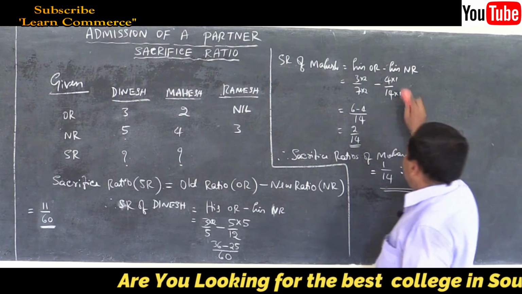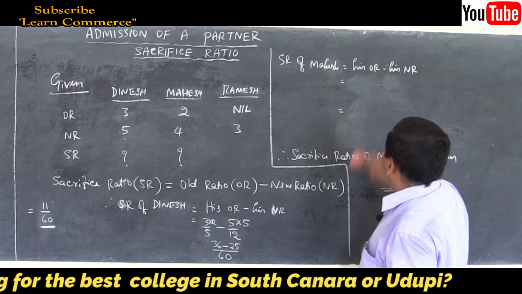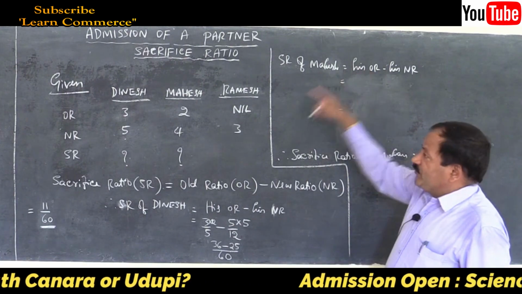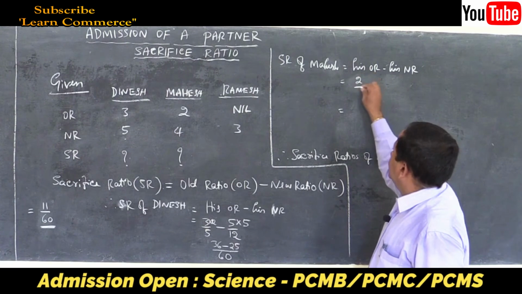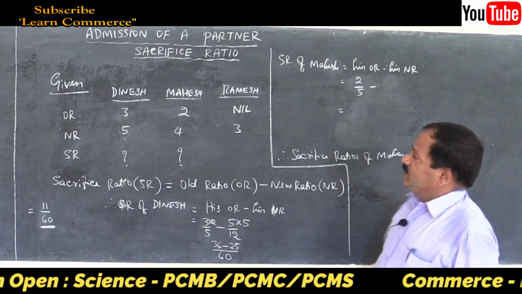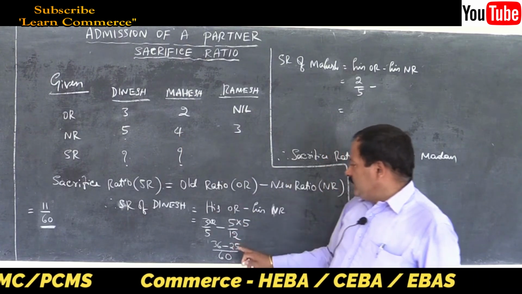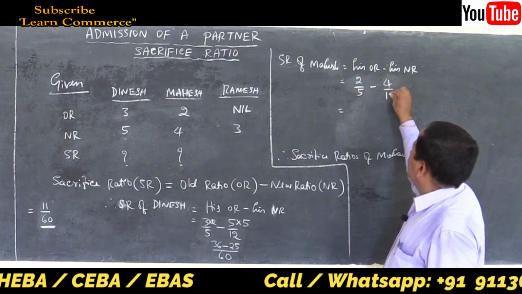Let us substitute the figures. His old ratio is 2 by 5 minus new ratio 4 by 12.